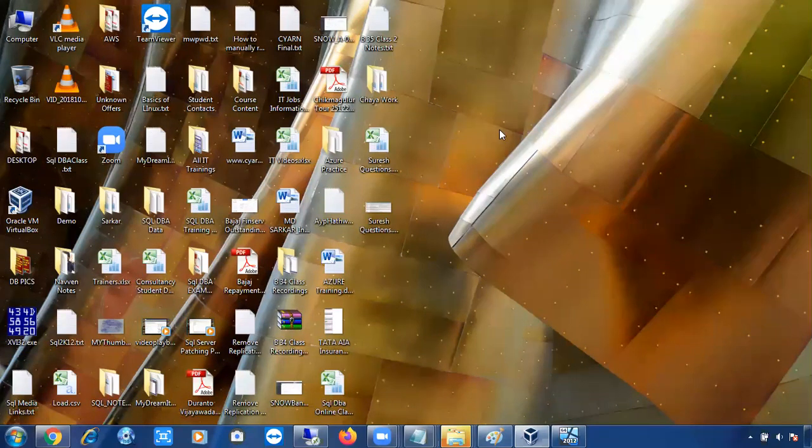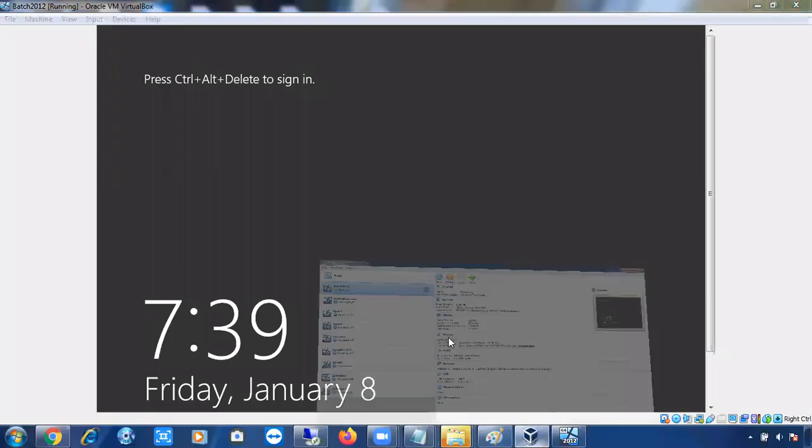Okay, fine. Right, so now we'll discuss how to create a virtual machine. Virtual machine means what? Simply we have to provide the CPU cores, some storage, and some RAM. If you provide these resources, we can create the virtual machine by using this VirtualBox console, Oracle VirtualBox Manager.